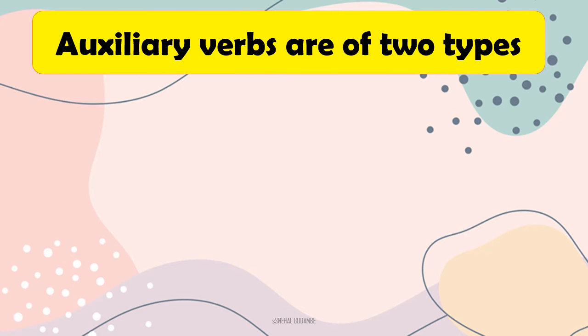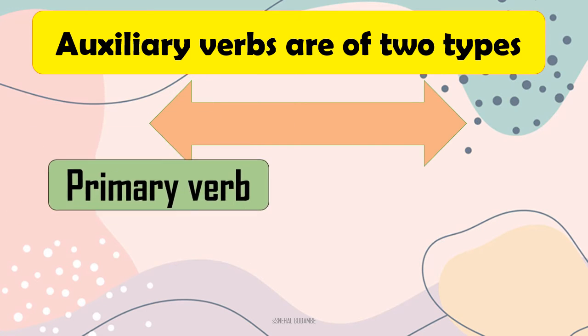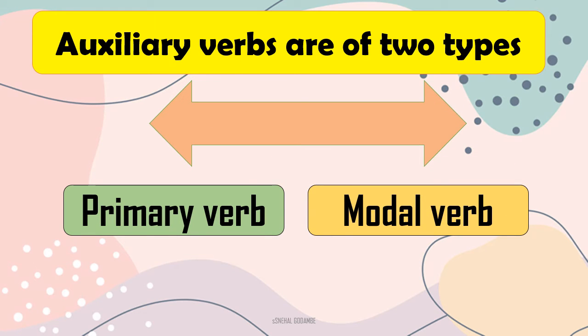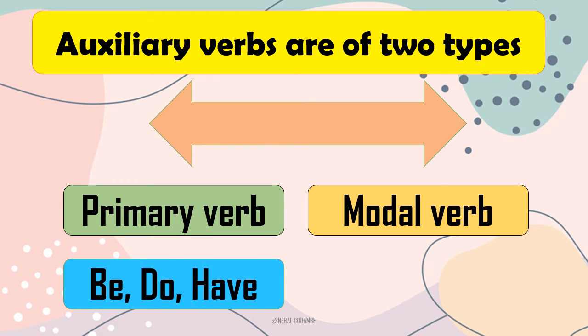We will learn two forms of auxiliary verb. Auxiliary verbs are of two types. Which are they? First one, primary, and the next one is modal verb, as we have seen in that table, the third column, modal auxiliaries. Okay, so primary verbs we have already learnt about them, forms of be, do and have. I have shown you in last slide.